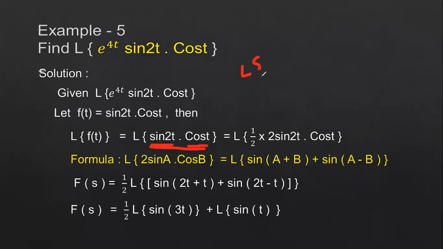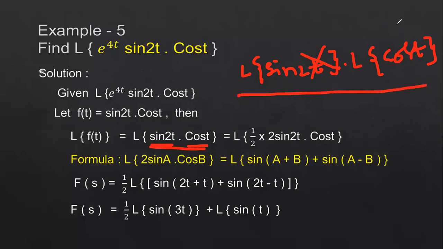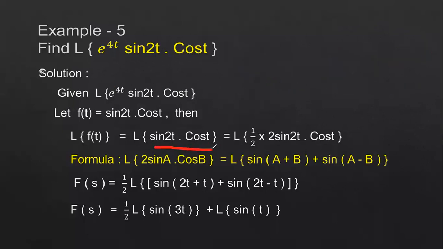We cannot separate it as Laplace transform of sin 2t into Laplace transform of cos t. We cannot do it like that. But definitely it has to obey the linearity property. So now what we have to do? We have to convert this function by using the formula 2 sin a cos b. For this, we don't have the 2 value here, that's why we have to multiply and divide by 2.